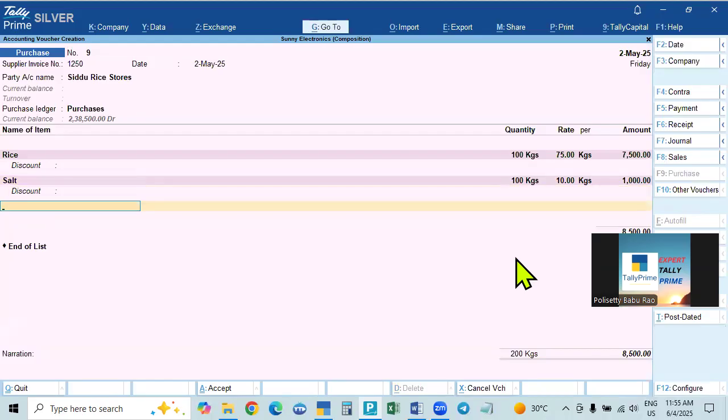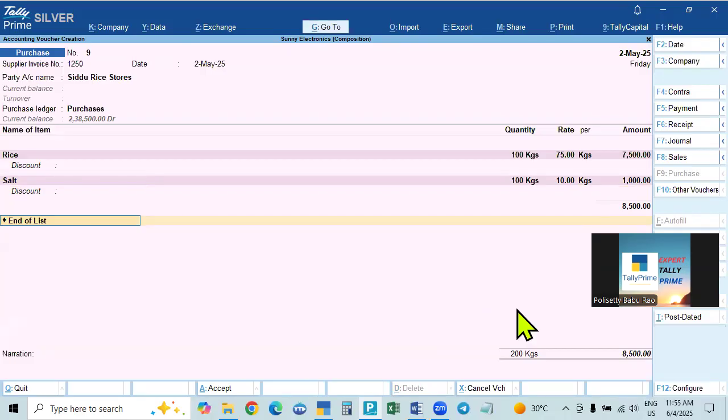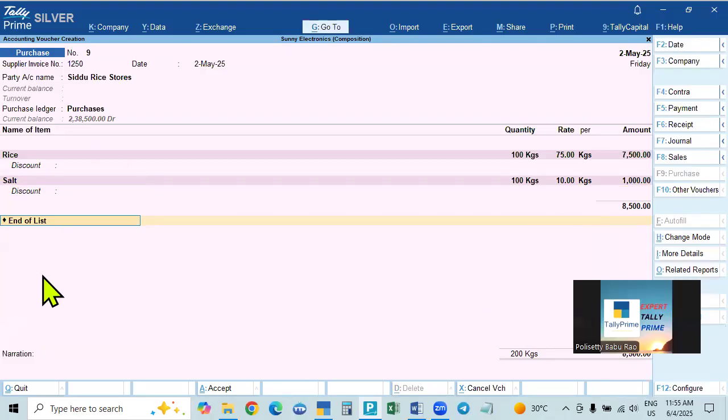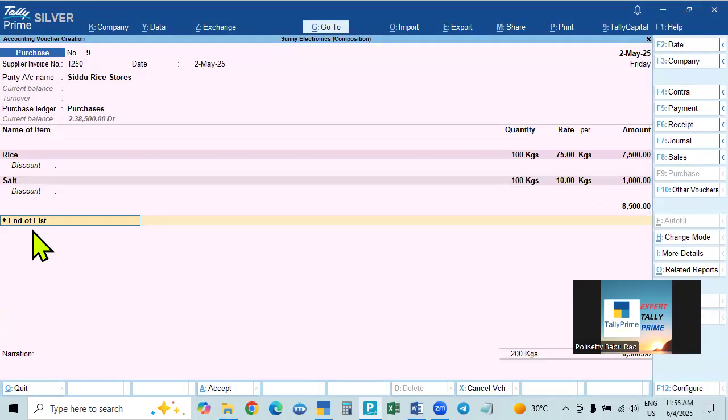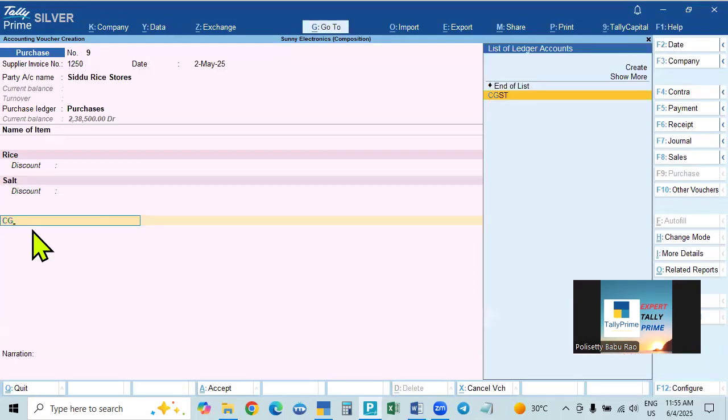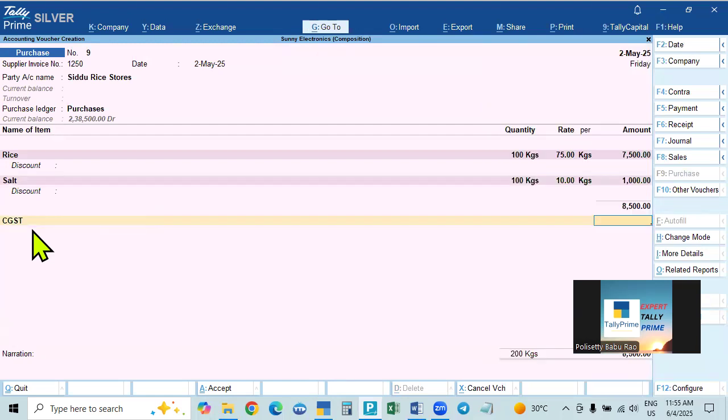And here, in the case of a regular dealer, come to below the total. In the case of a regular dealer, if you calculate CGST, it will be here. You see, if you calculate CGST, that will be calculated and added to the purchase. But here it will not be calculated. So then a question again. See, because this person is a registered person or regular unregistered person.